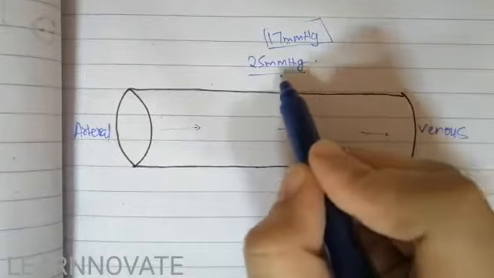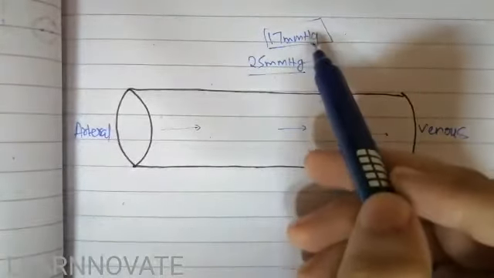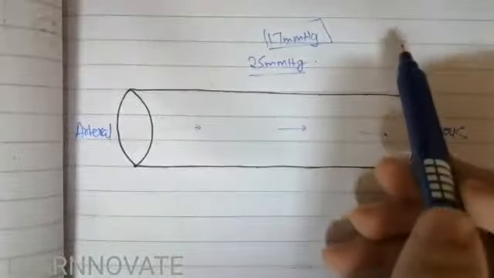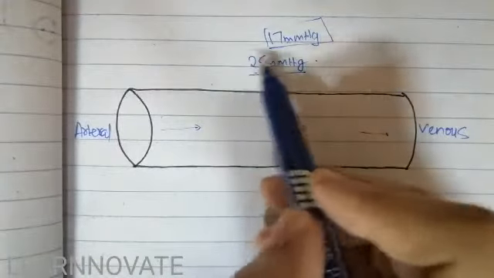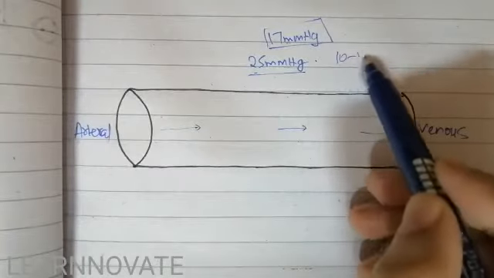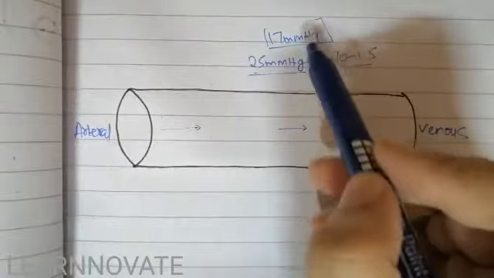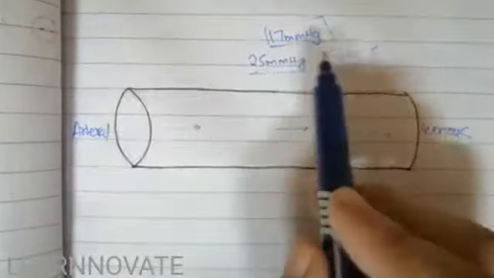The arterial end pressure is between 25 mm Hg and 30 mm Hg, while the venous end pressure is between about 10 to 15 mm of Hg. If we take the mean of these two pressures, we get the mean capillary pressure, about 17 mm of Hg, and this is fixed.